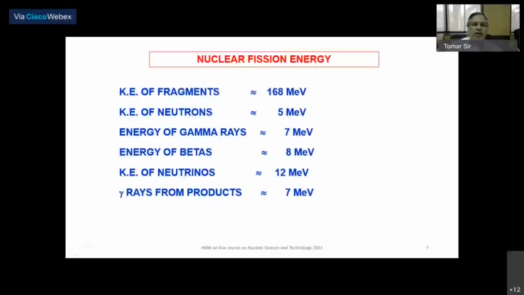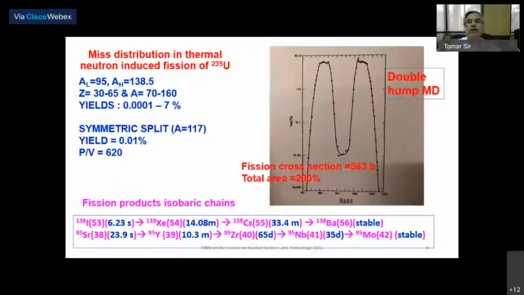So in the reactor, all of them except probably the neutrinos will deposit energy. Neutrinos will escape the reactor boundary and they may not deposit energy. Okay, now let us discuss, as I mentioned, the mass distribution and the kinetic distribution.